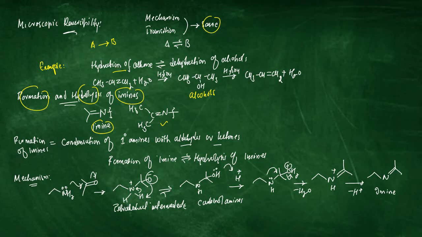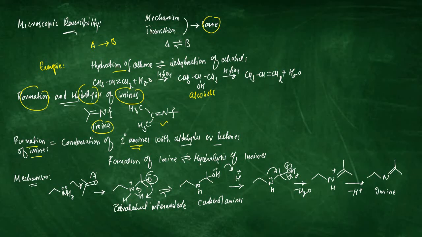Here we have pointed out the mechanism for formation of imines. Basically, imines are formed through condensation of primary amine with carbonyl compounds such as aldehyde or ketone. This condensation reaction gives rise to formation of an imine. Basically, condensation reactions are those reactions which involve addition or reaction of two or more molecules after release of small molecules such as water, nitrogen or hydrogen for giving a product. So such types of reaction are known as condensation reactions.